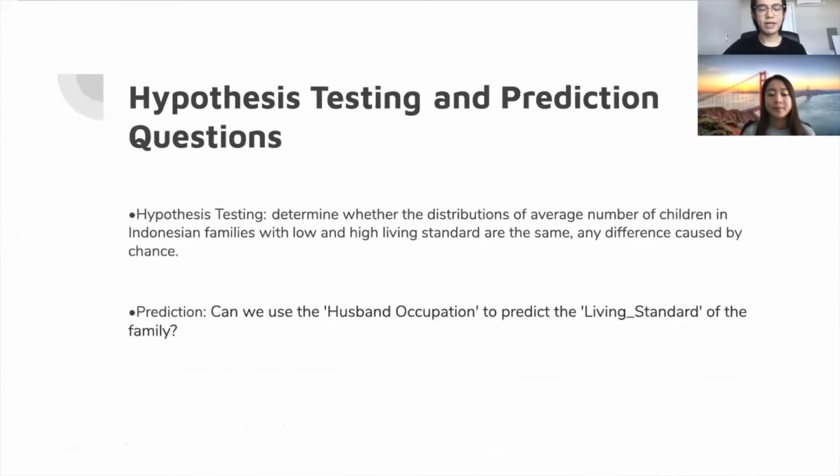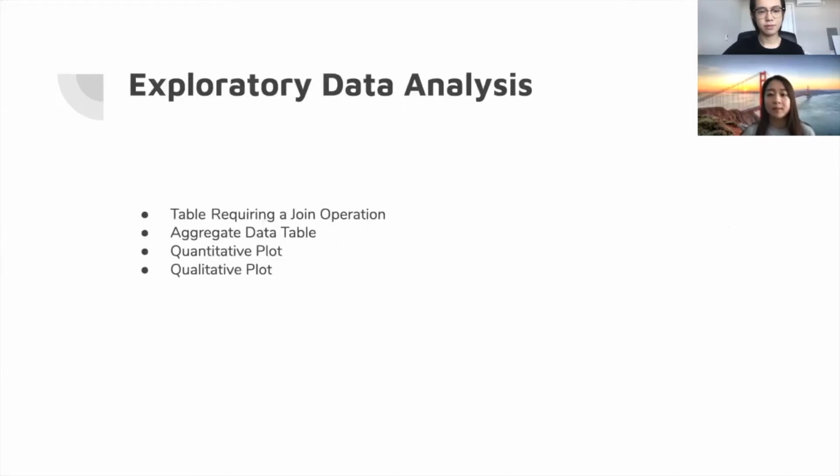For the hypothesis testing part, we try to determine whether the distributions of average number of children in Indonesian families with low and high living standard are the same, and any differences are caused by chance. As for the prediction, we want to find out whether we can use the husband occupation to predict living standard of the family. Here comes the data analysis part.